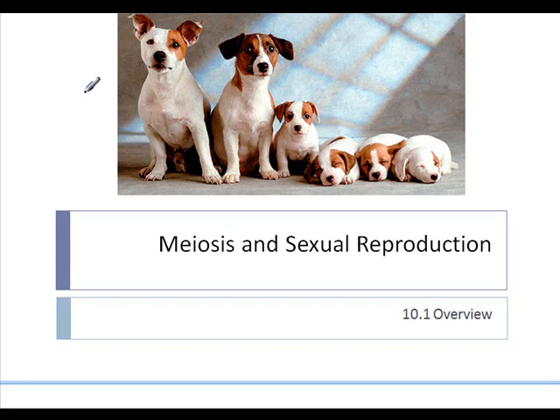Actually, meio means less, so it's a kind of cell division in which the chromosome number is reduced. Keep in mind, meiosis only takes place in sexually reproducing organisms, and in particular in the sexual reproductive organs.